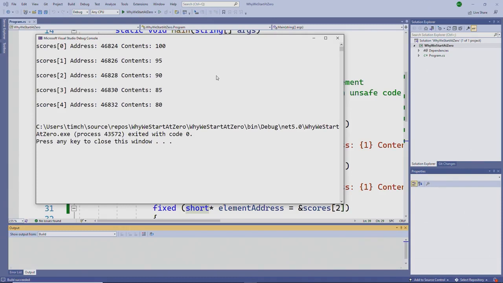So this works no matter what data type you have for the elements in your array. This starting at 0 and doing the base address or the starting address of the array plus the index of the element you're trying to access multiplied by the size of each element, that works no matter what data type you have in the array. And that's why we start indexing at 0 for our arrays.